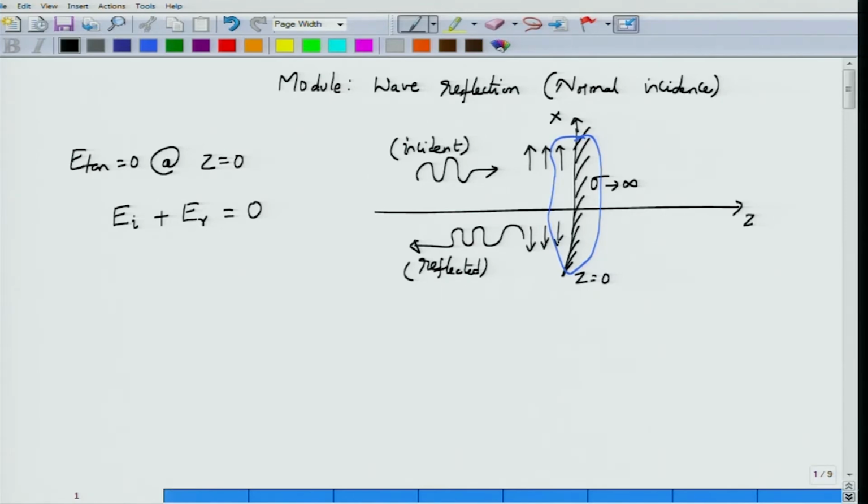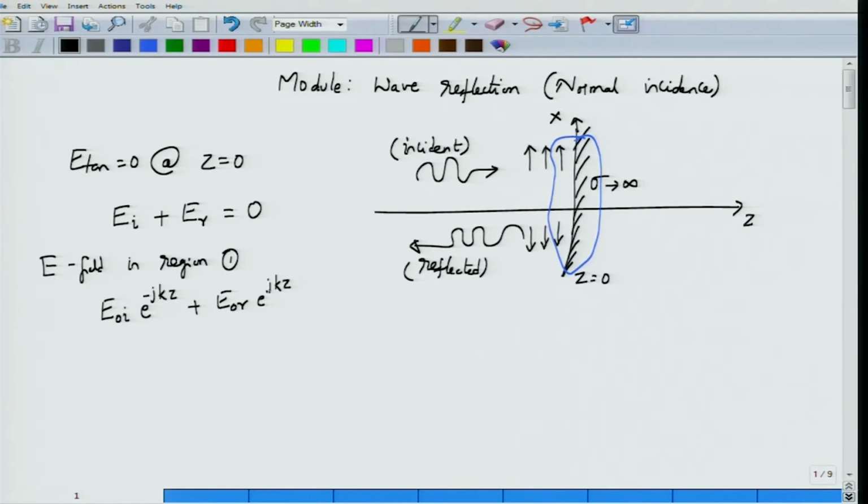At any other region of space that you consider, this would be the total field in region 1. The total E field in region 1 will be the sum of the incident field with an amplitude, say E0I, going as e to the power minus jkz, plus the amplitude of the reflected field going as e to the power jkz.